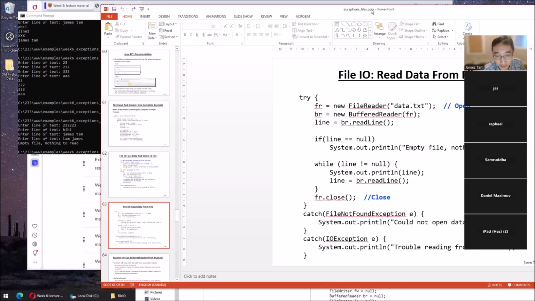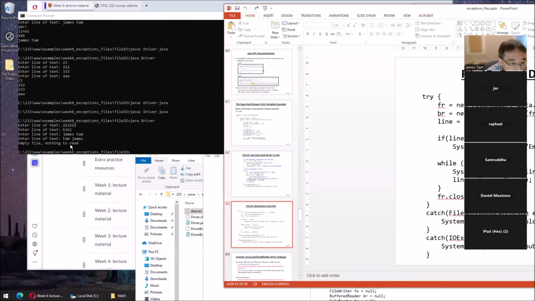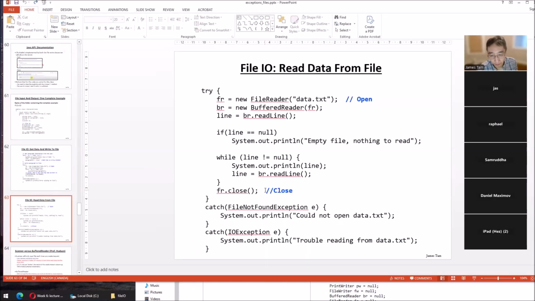Now the read, it's fairly similar to the scanner, but different classes. Open it. This is the one that's lower level. This is the higher level one. Read line grabs the line of text. We store it in a string. Now the first line that we read, if the first line is null, this is where I got the empty file, nothing to read. Because, remember, none of that got written out of the buffer, folks. Now, line by line, if it's not empty, the first line is echoed out, and we read another line. In this case, using the file reader and buffered reader, we're able to check for null as opposed to calling a method with the other classes, with the scanner.